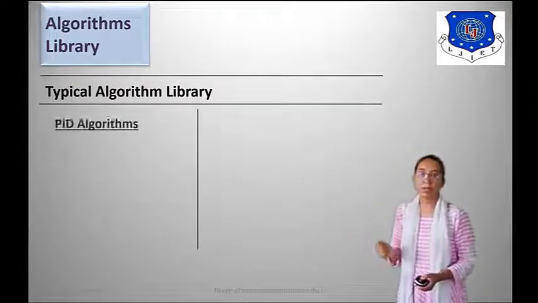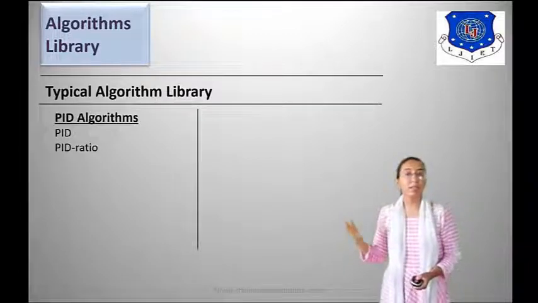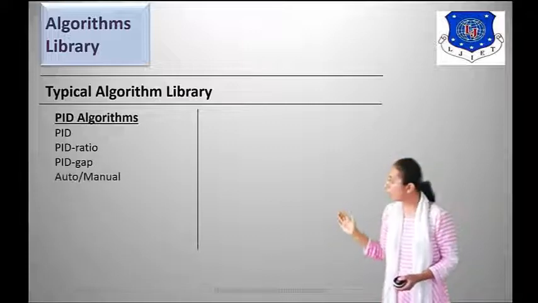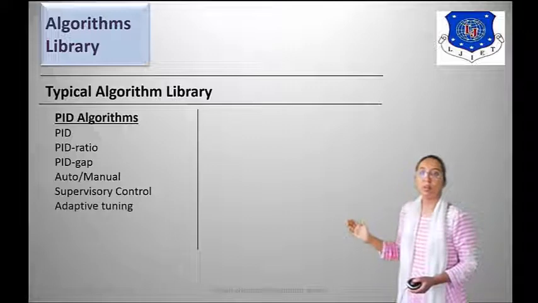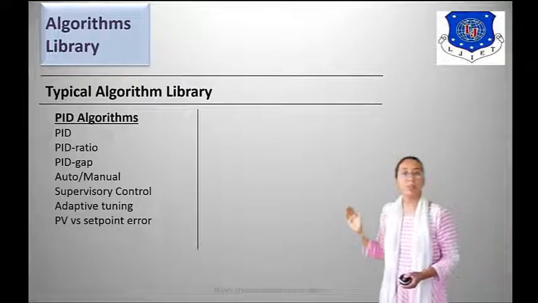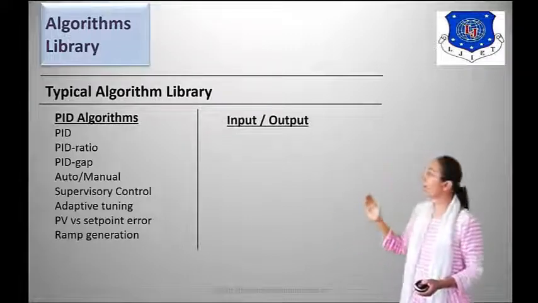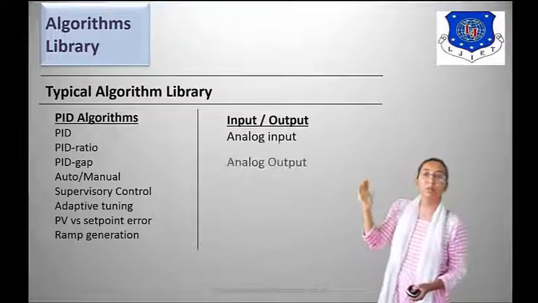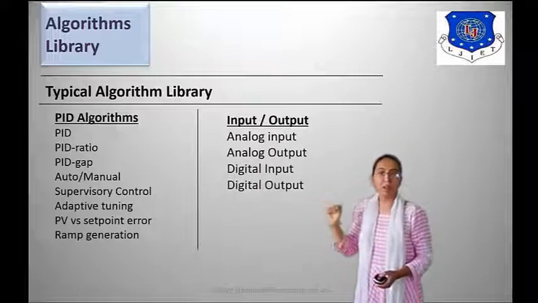Typical algorithm library. PID algorithms include PID proportional integral derivative, PID ratio, PID gap, auto manual, supervisory control, adaptive tuning, process value versus set point error, and ramp generation. Input output: we can use analog input, analog output, digital input and digital output.